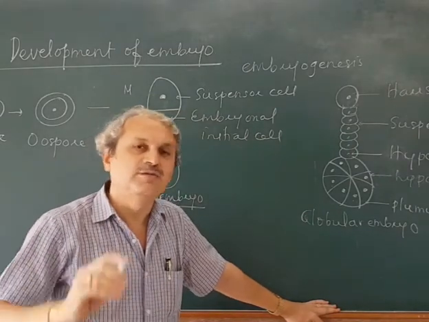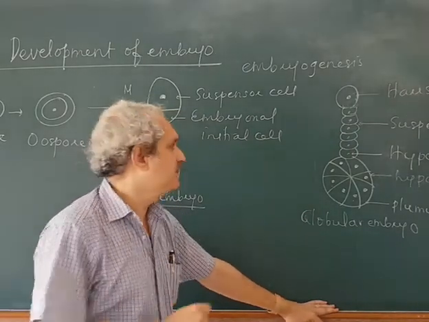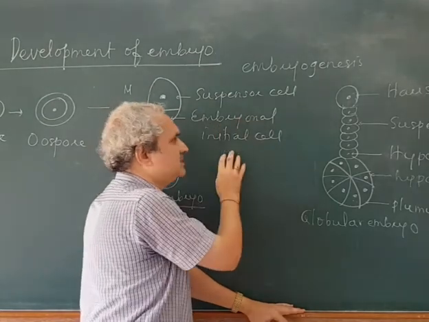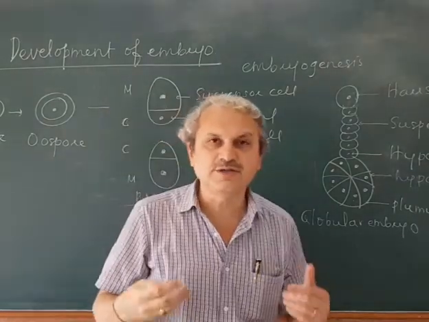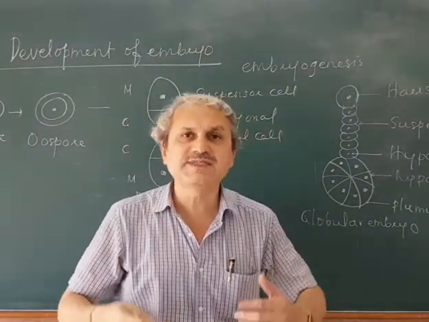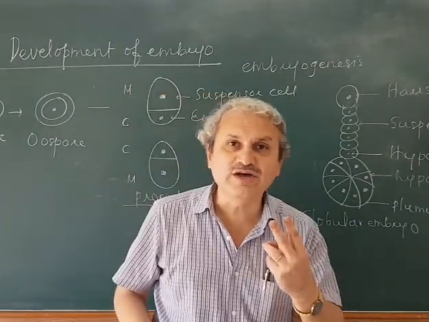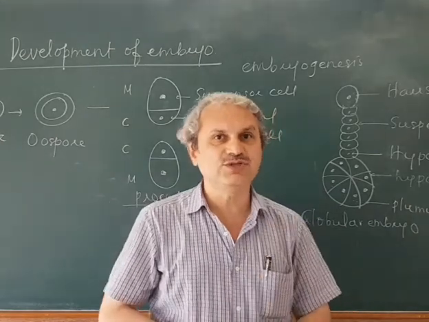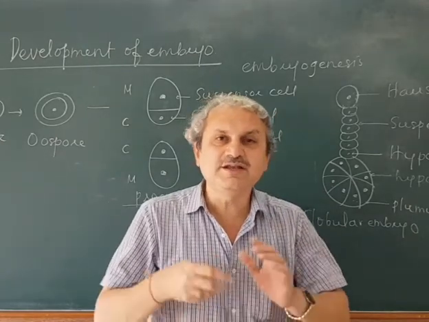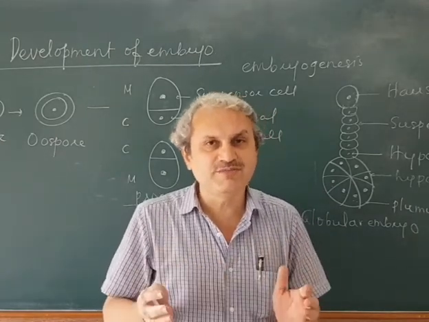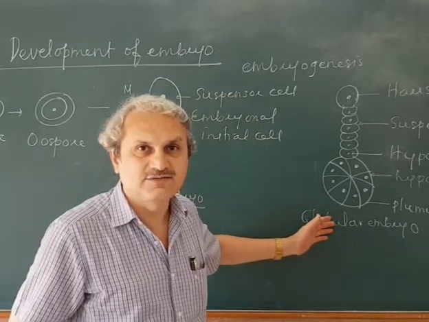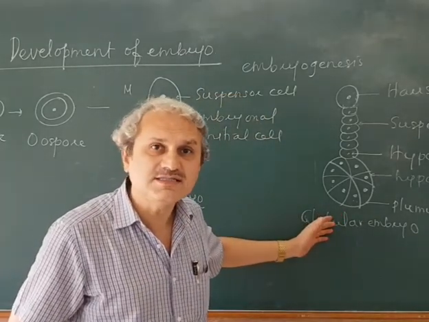Remember what I told you once again: the embryonal initial cell undergoes division in several planes, one transverse and 2 verticals which are at right angles to each other. It results in the formation of 8 cells, which is called the octant stage.